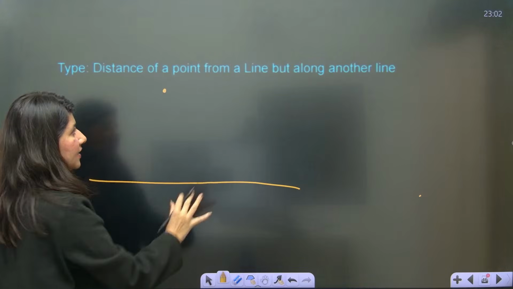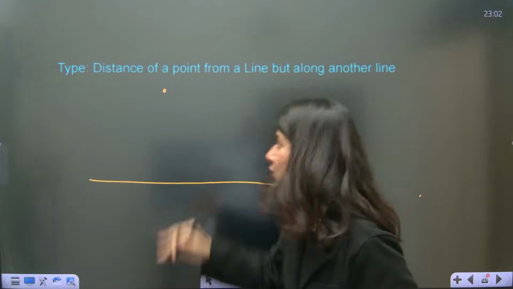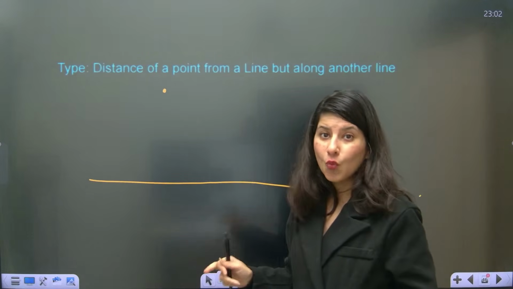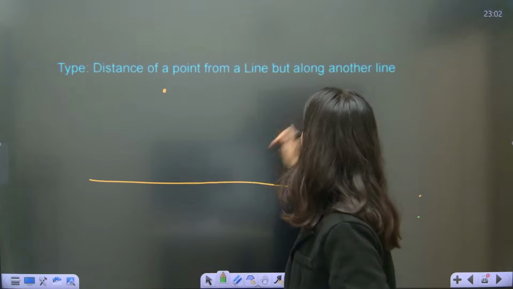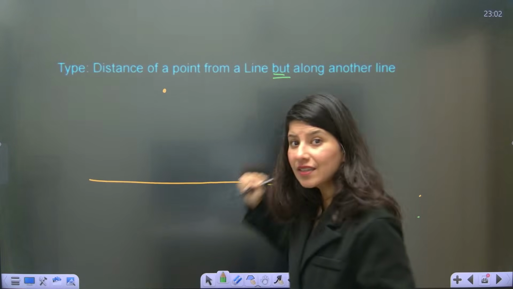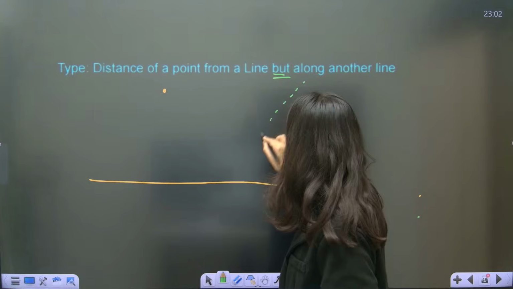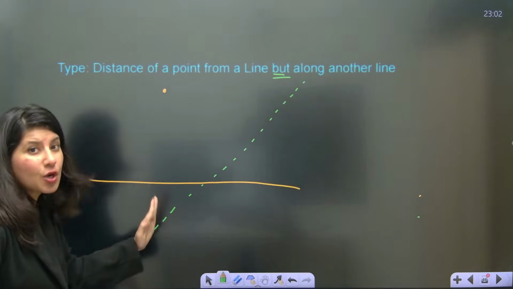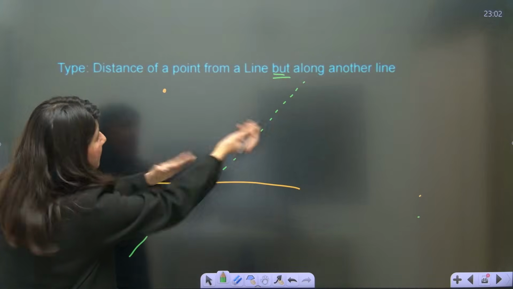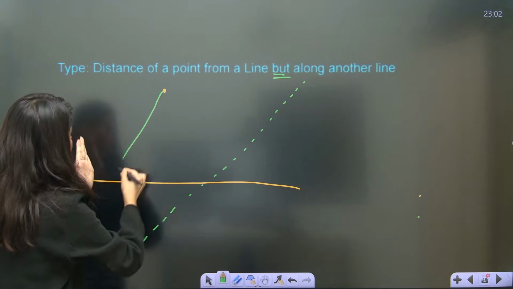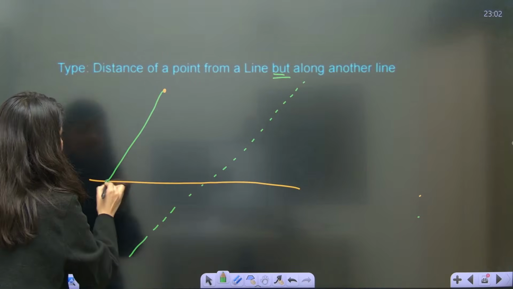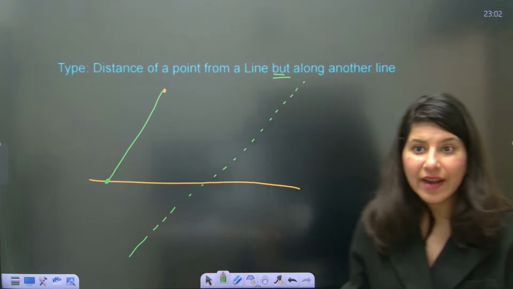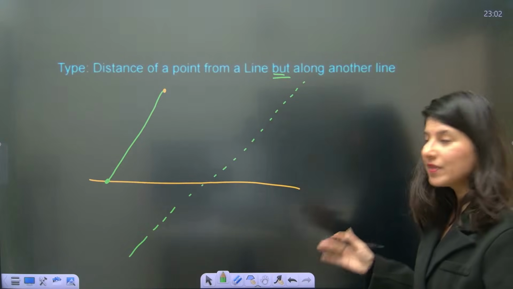But you have to calculate the distance between them. Which distance? Is it perpendicular distance? No. Distance of a point from a line but along another line. So there will be a line like this. Your distance should not be perpendicular. Rather it should be parallel to that line, or you can say along this line. Can you see? So you are looking for this particular distance. So you understood the scenario. Now how to perform this?